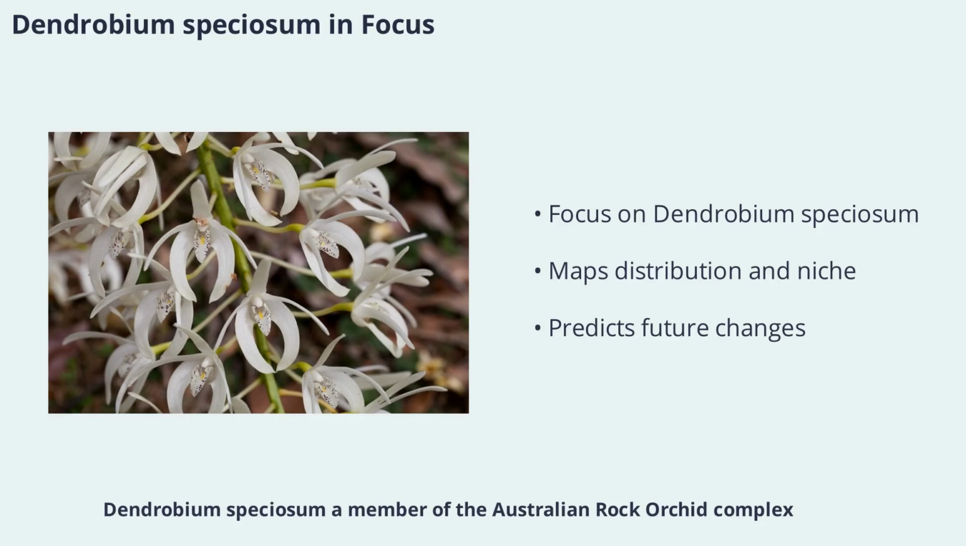Dendrobium speciosum, a member of the Australian rock orchid complex, provides a fascinating case for niche modeling. By mapping its distribution and analyzing environmental preferences, researchers can better understand its ecological requirements and predict how it might respond to environmental changes in the future.